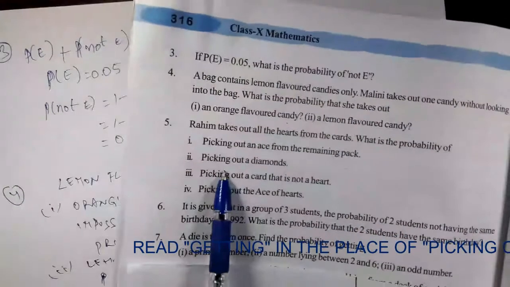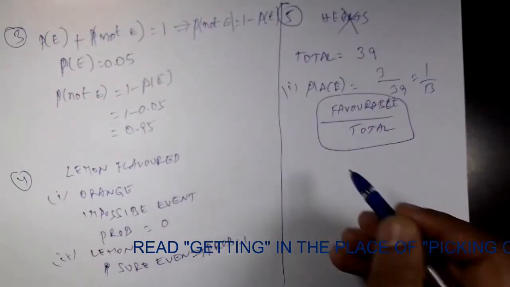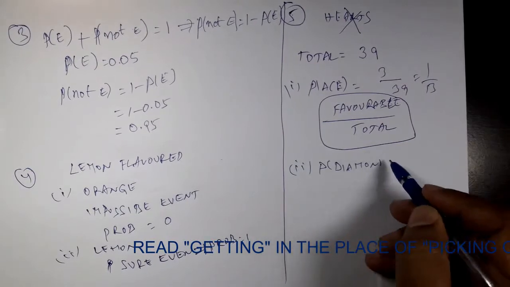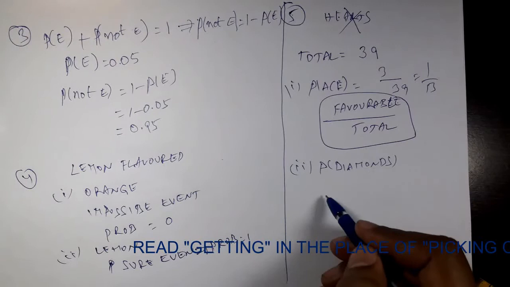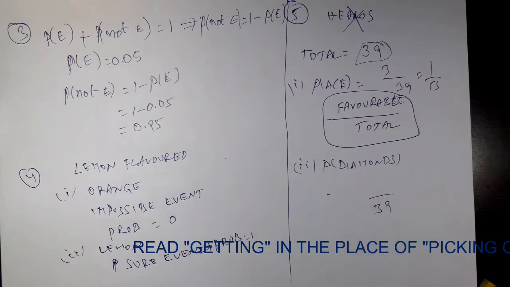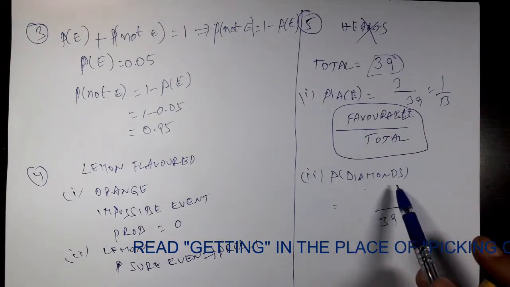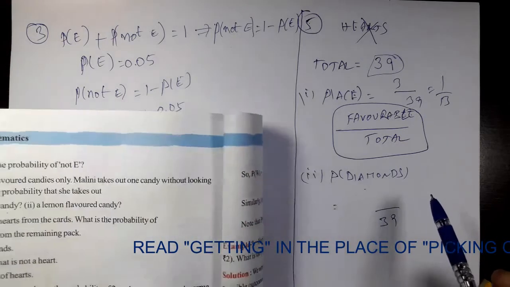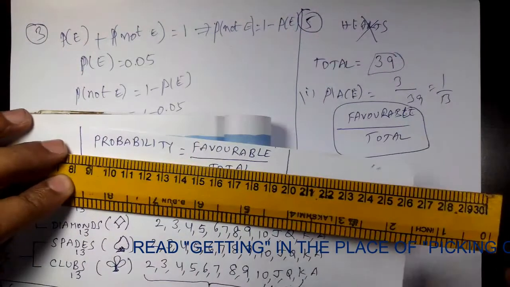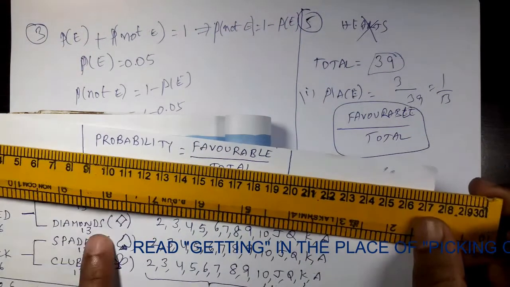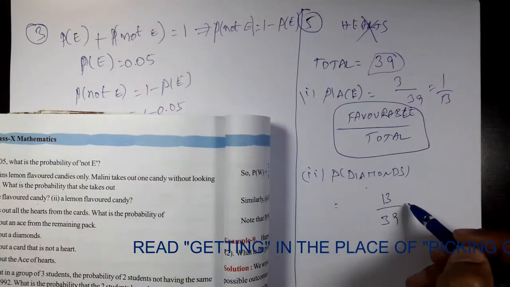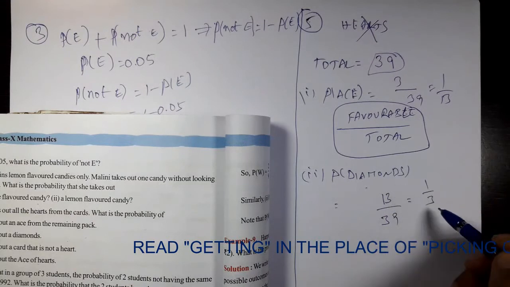Now, second part. What is second part? Picking out a diamond card. Denominator is total. Total is 39. Coming to numerator, how many are favorable to this condition? The card has to be a diamond card. Tell me how many are remaining? 39 are remaining. Of these 39, how many are diamonds? Diamonds are 13. So those 13 are favorable. So numerator will be 13, so your answer will be this one.